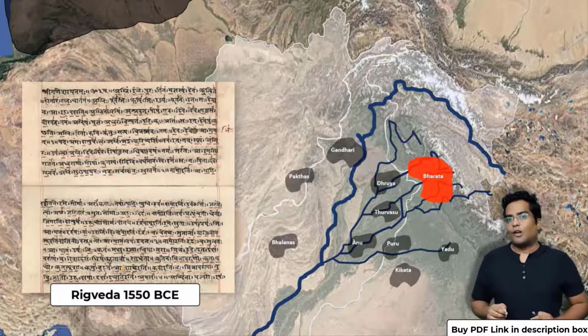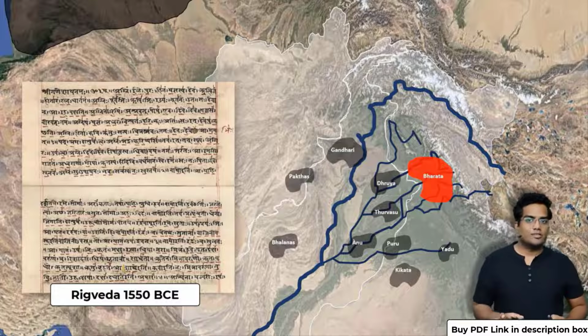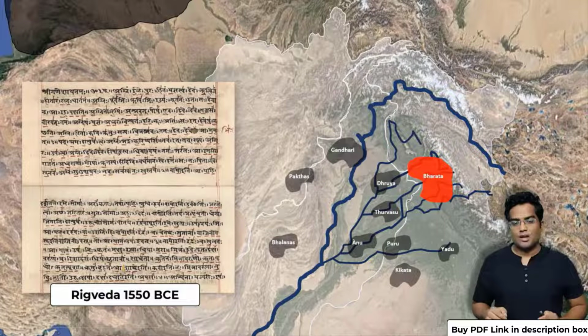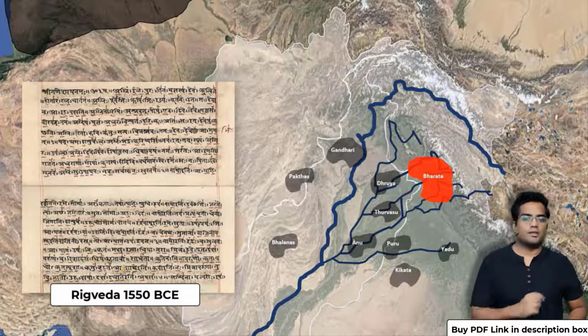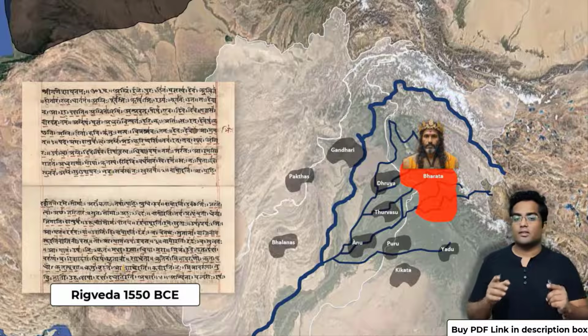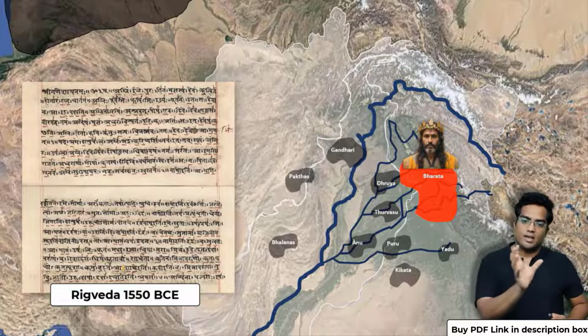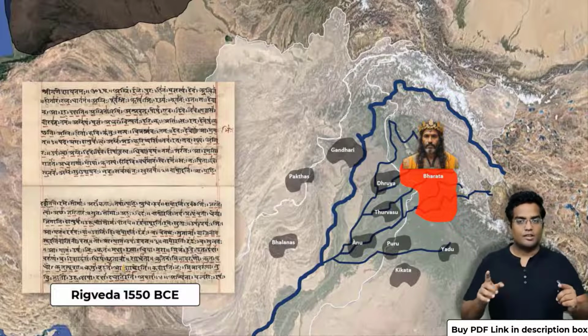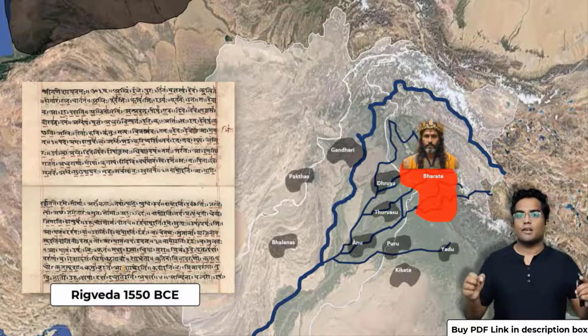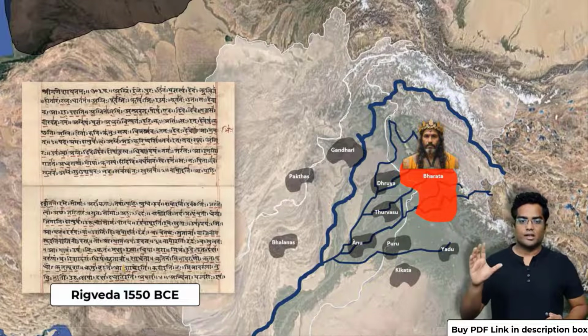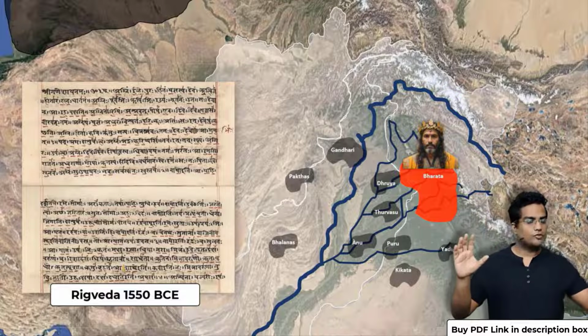The Bharata tribe actually expanded a lot. However, the rest of these tribes didn't like it. So what happens next? These tribes form an alliance against the Bharata tribe. The Bharata tribe was led by a man called King Sudas. King Sudas led the Bharata tribe against these 10 tribes, the rest of the 9 tribes. And this battle is known as the Battle of the 10 Kings. It was essentially Bharata versus the rest of the 9 tribes.